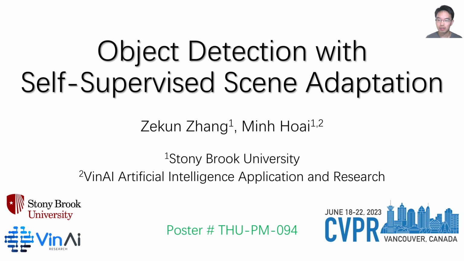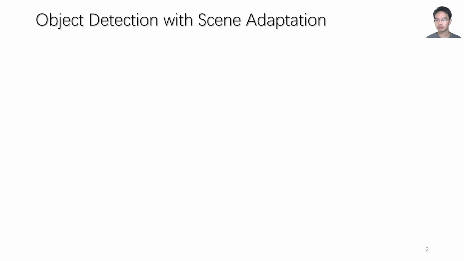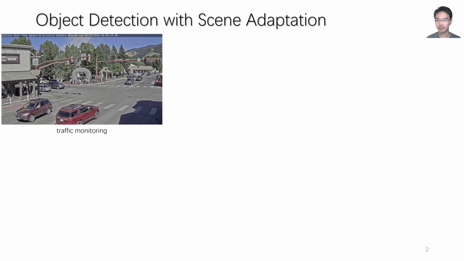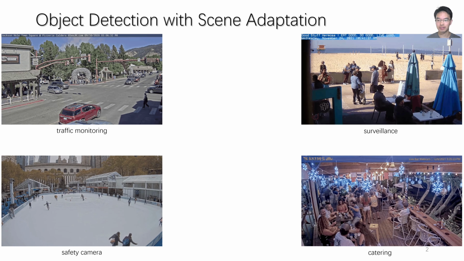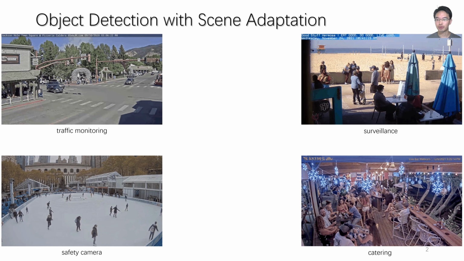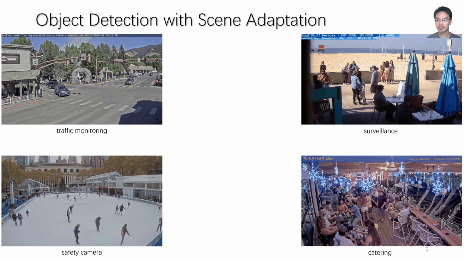Welcome to our paper, Object Detection with Self-Supervised Scene Adaptation in CVPR 2023. One of the many applications of object detection is scene object detection. It can be used for many cases such as traffic, safety camera, surveillance, and catering. In those cases, we usually have a fixed scene camera and a relatively stationary background. However, to train a detector from scratch, we need to collect data and label the objects. That is very expensive. What we desire is that we can train a generic object detector on existing data and deploy it to every new scene.